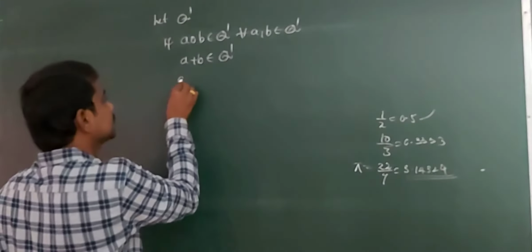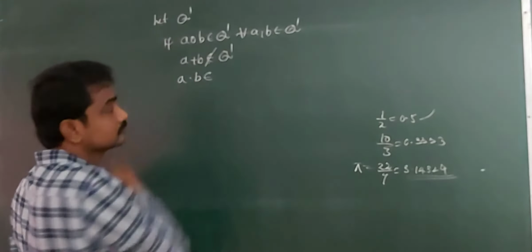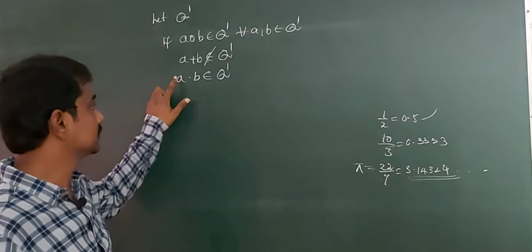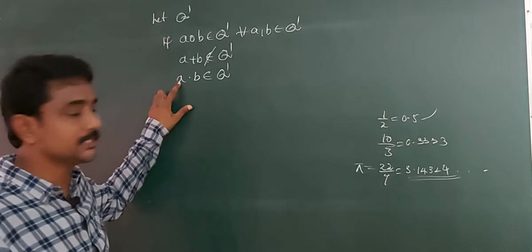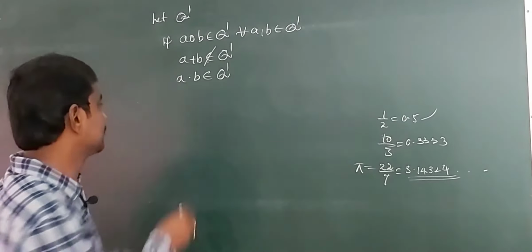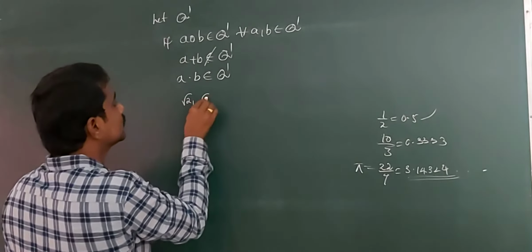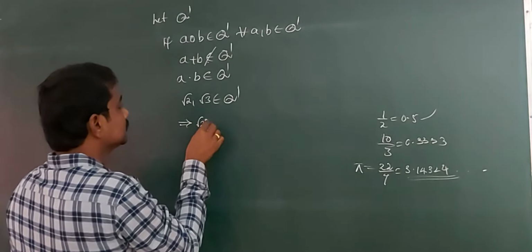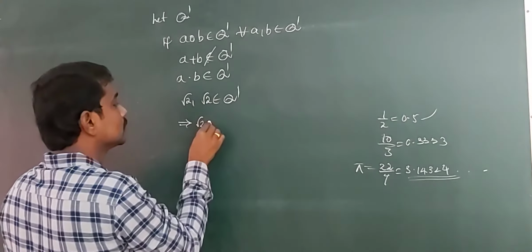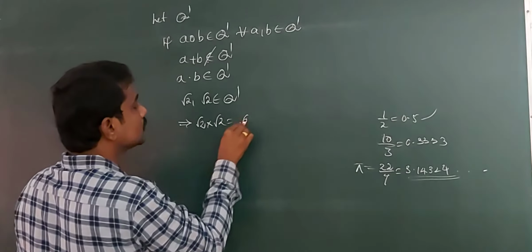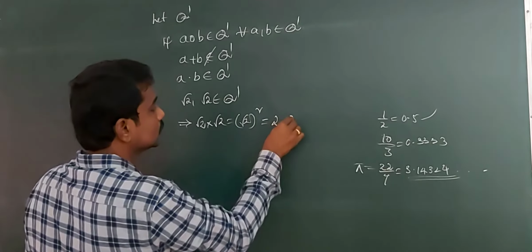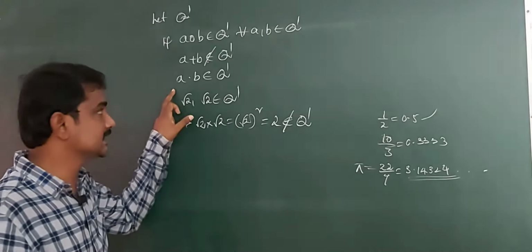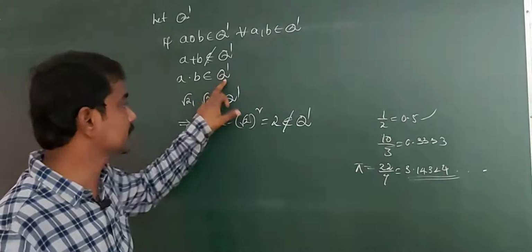Next, product a into b belongs to Q dash or not? No, because the product of two irrational numbers need not be irrational. For example, root 2 comma root 2 belongs to Q dash, that implies root 2 into root 2 is equal to root 2 whole square, that implies 2. 2 does not belong to Q dash, 2 is a rational number. So, product is not a binary operation on Q dash.